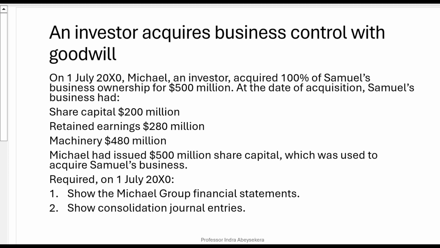Michael had issued $500 million share capital, which was used to acquire Samuel's business. Required on 1st of July 20XO, that's at the date of acquisition. First, show Michael's group financial statements. Second, show consolidation journal entries.